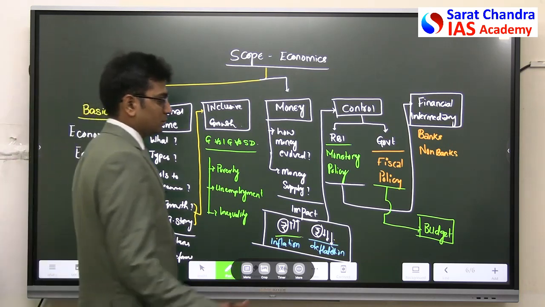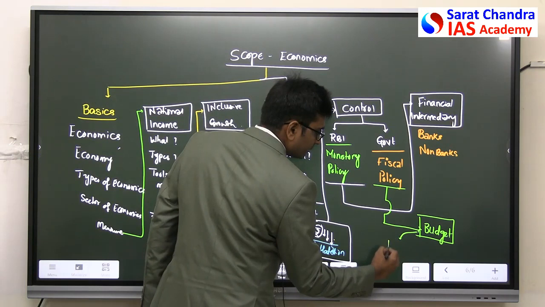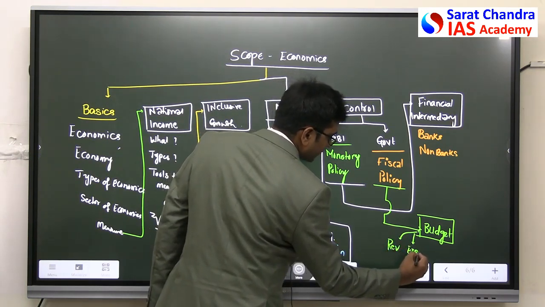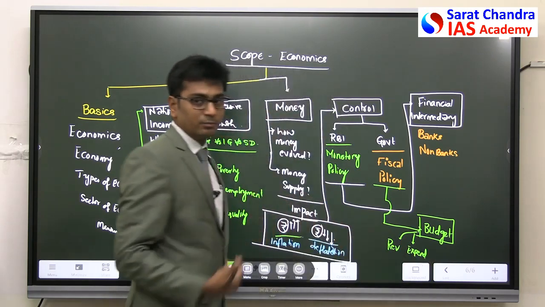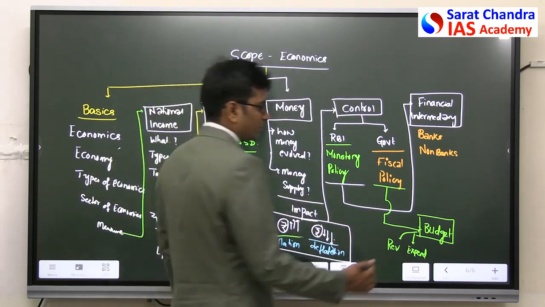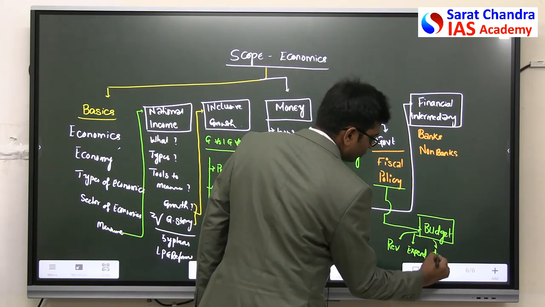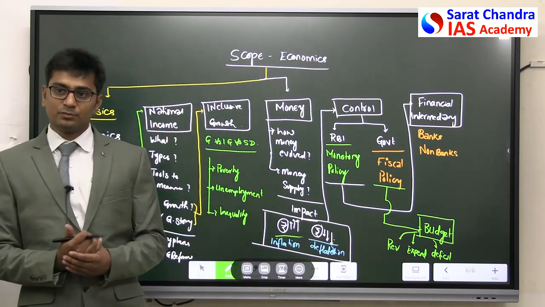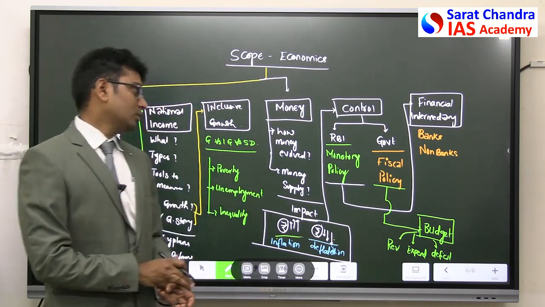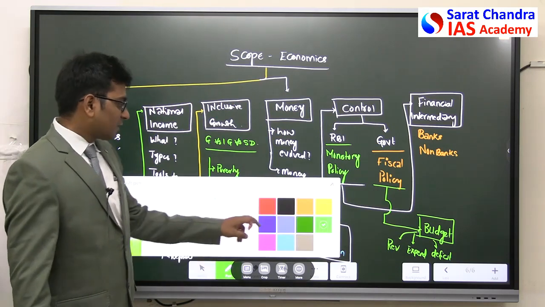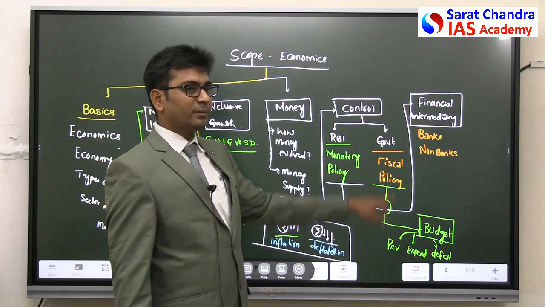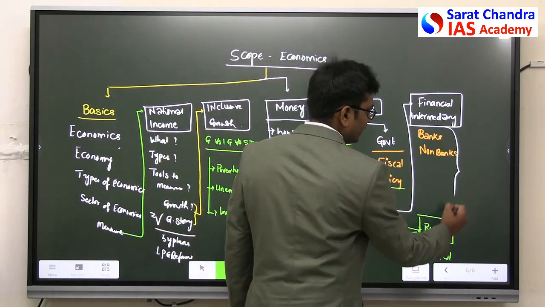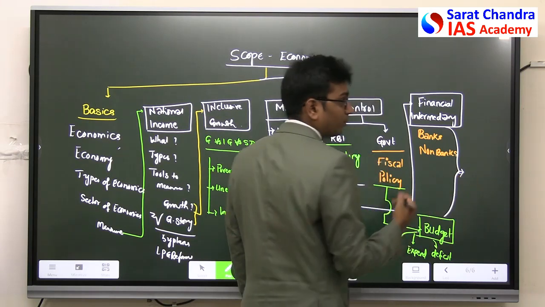So budget covers the revenues for the government, the expenses, income, expenditure is called budget. Revenues are income, expenditure, deficits, and if the budget is in deficit, how to overcome that. These things we'll cover. After covering these two chapters, financial intermediaries and budget, these two will lead us to one more topic that is called market.